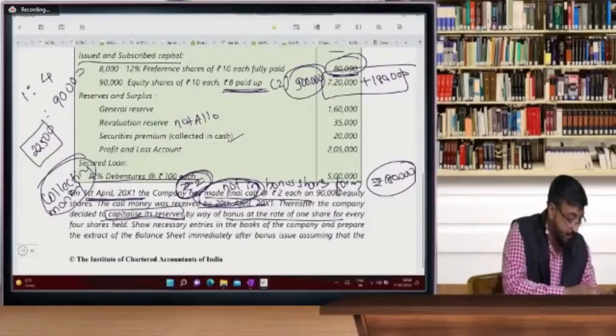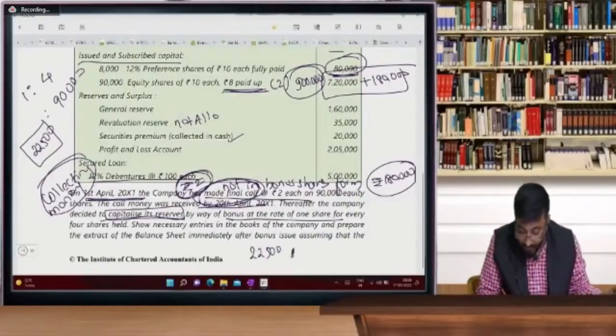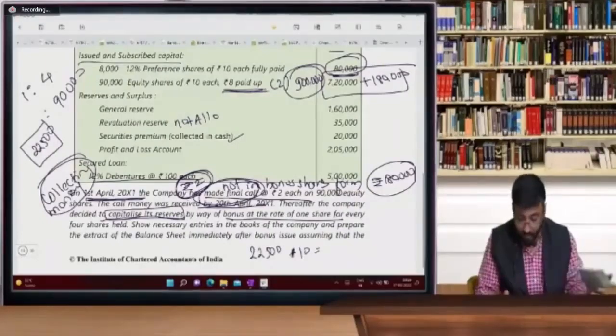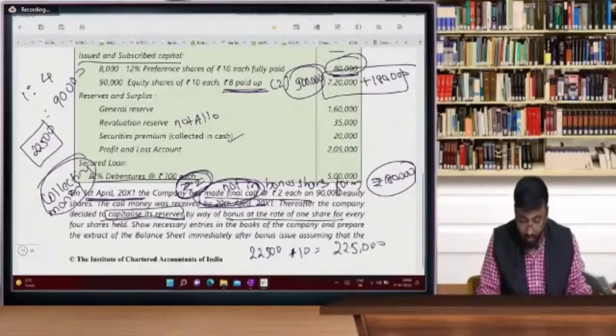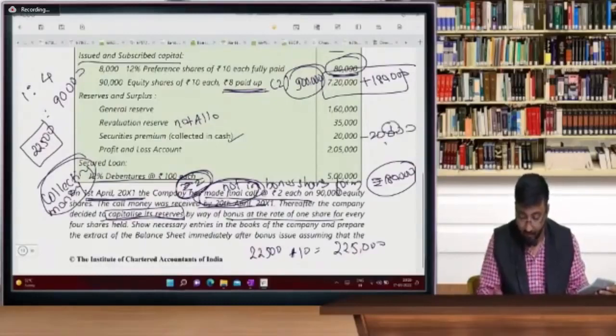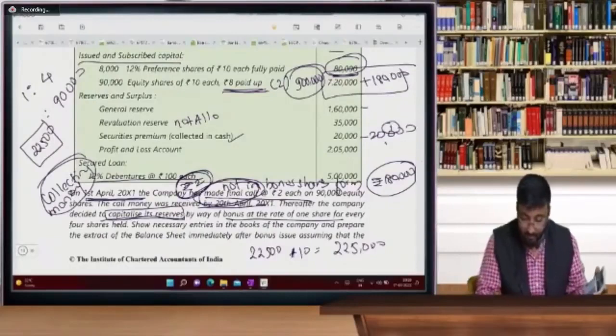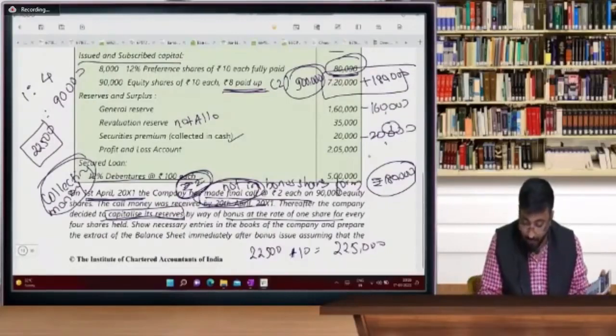Correct? 22,500 into ₹10, 2,25,000. So first use security premium, 20,000. First priority. After that, 2,25,000 minus 20,000 minus 1,60,000. So beta, out of profit and loss account, you will use 45,000.